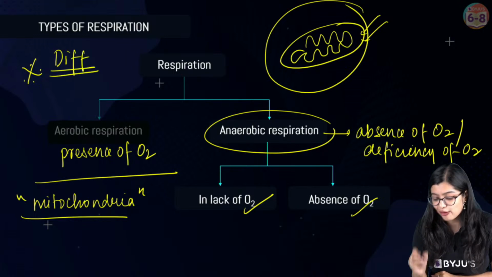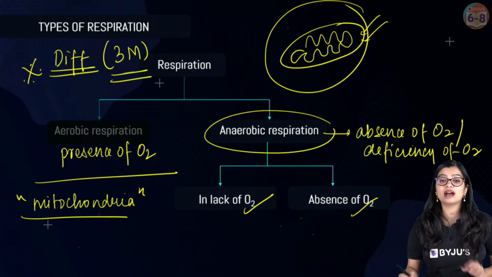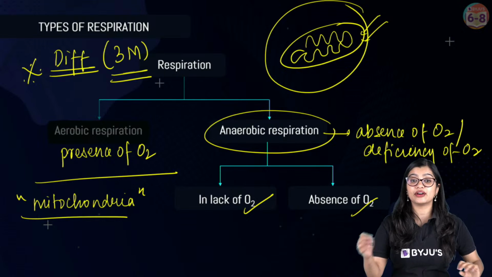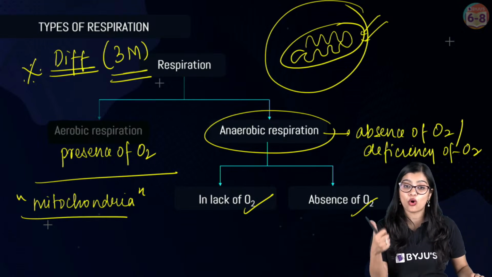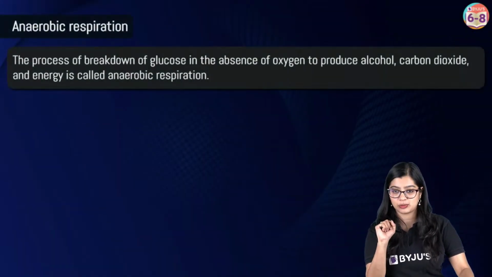Now, like I told you students, a very important question: differentiate between aerobic and anaerobic respiration. This can come for 3 marks easily. This can come for 3 marks. So this is very, very important for all of you to know: the differences between aerobic and anaerobic respiration.